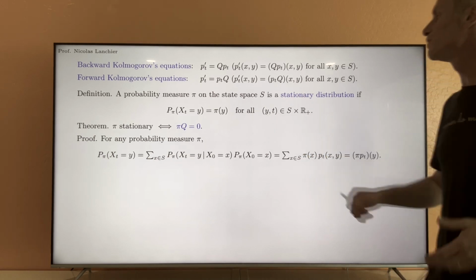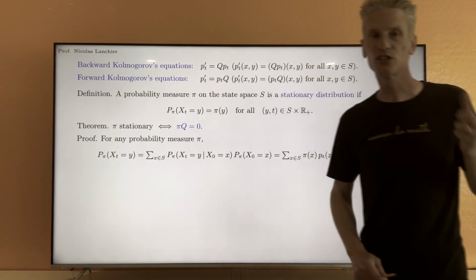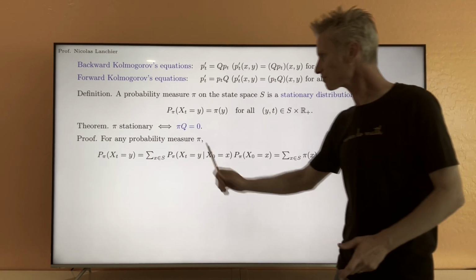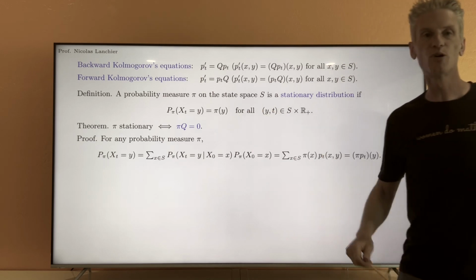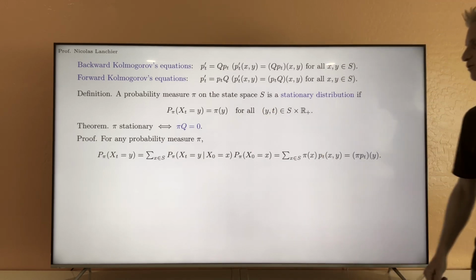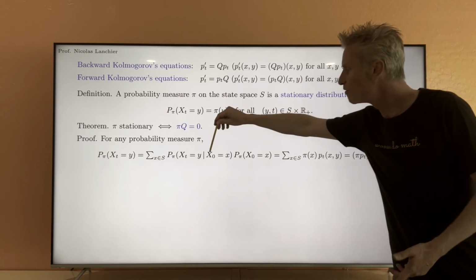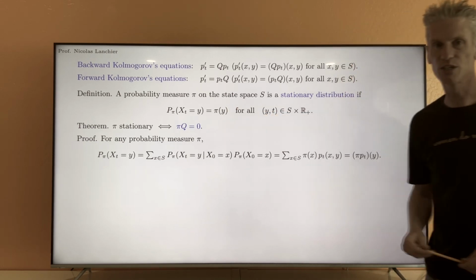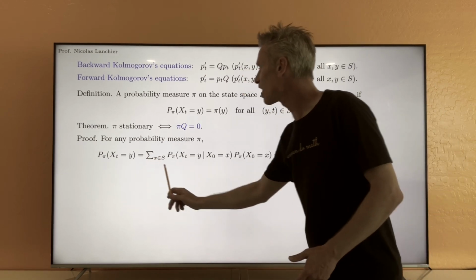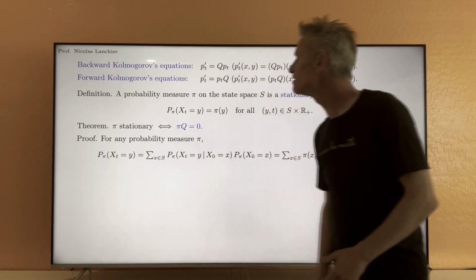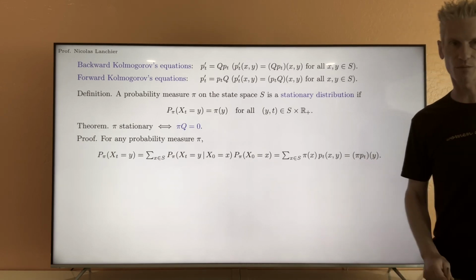So the proof is easy. We just have to condition on the initial state of the process. I'm just looking at all the possible initial values of the process. So we condition, summing over x, on the events X_0 equals little x. We have exactly the sum of the probability of this event given that we start from x, times the probability that we start from x.